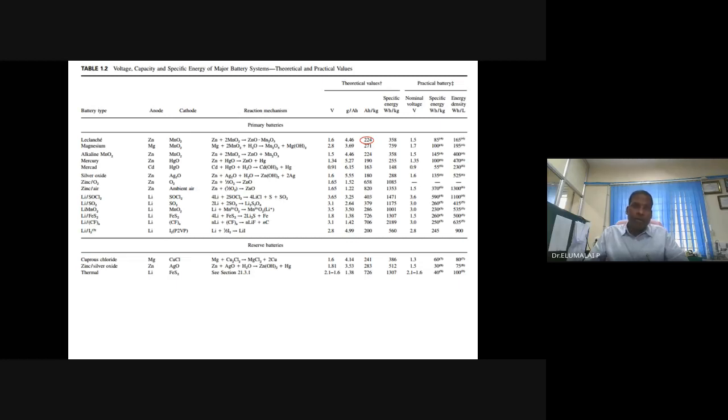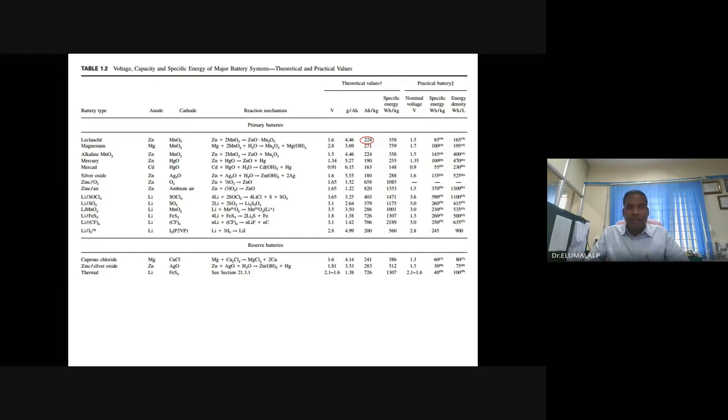You will know why it is called a zinc carbon battery later. It is also called zinc ammonium chloride battery, zinc chloride battery. Different names are there. Simply dry cells.